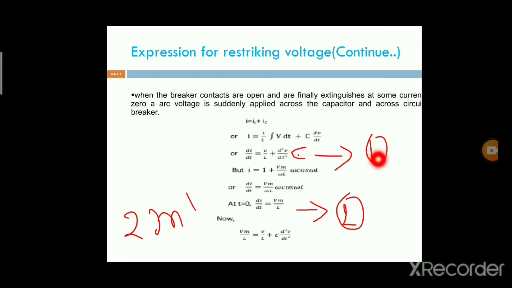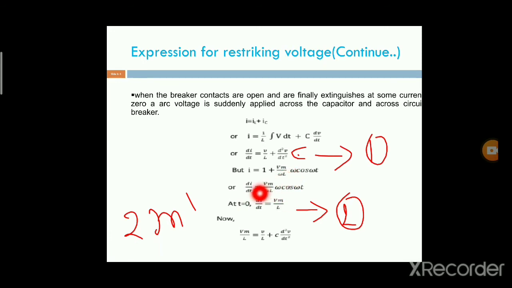We represent that as equation number 1. We already know I equals Vm by omega L times sin omega t. Differentiating this, di by dt equals Vm by omega L times omega cos omega t. At t equal to 0, substituting the t value, di by dt equals Vm by L.